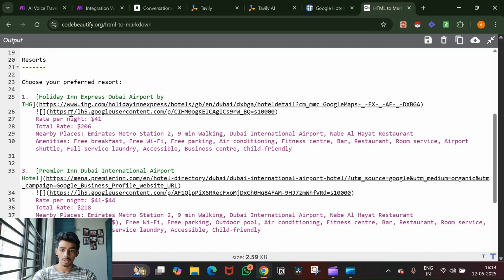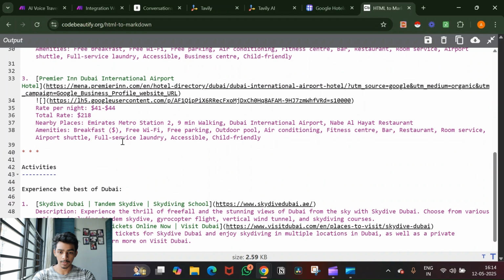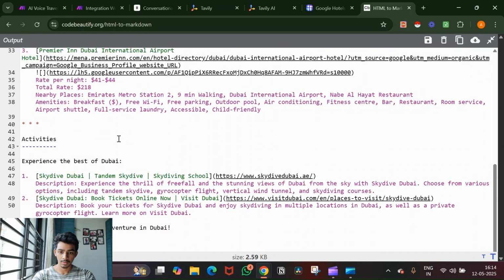Here's the link, the rate per night, the total rate, what things are nearby, what amenities do I get. The same for this one. The activities that I want to do, that is skydiving, so I can do it right here. Another one is right here, and with best regards. So that is what we're going to make today.